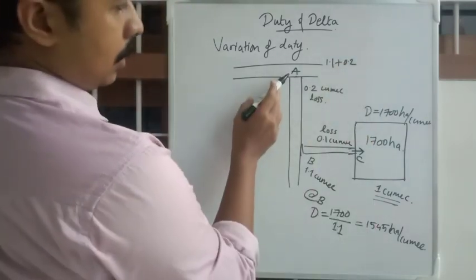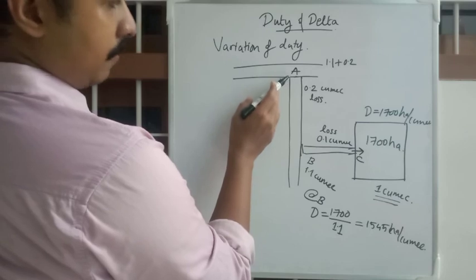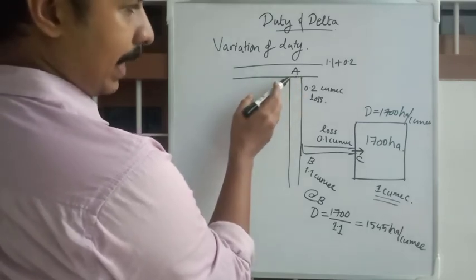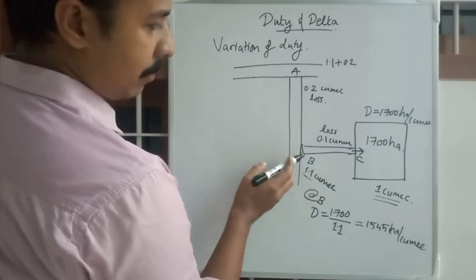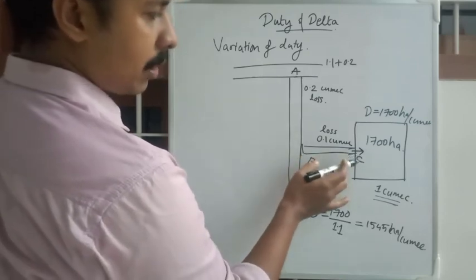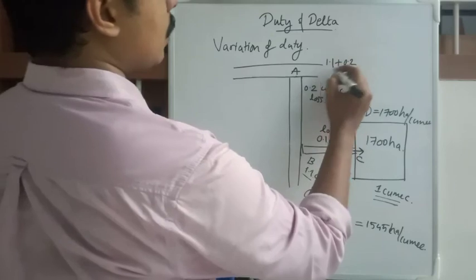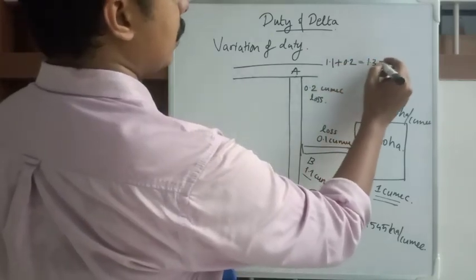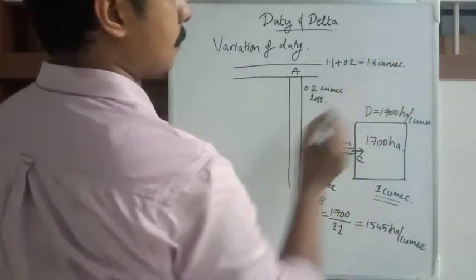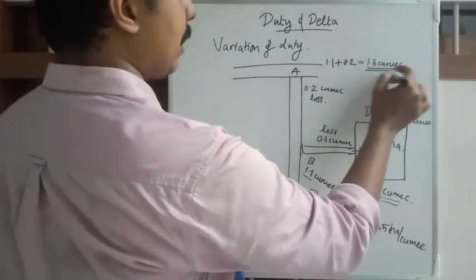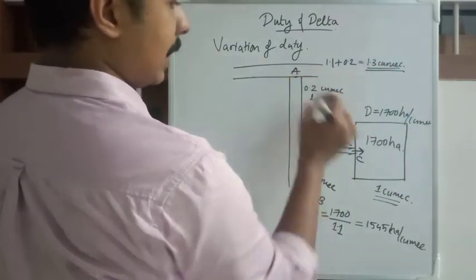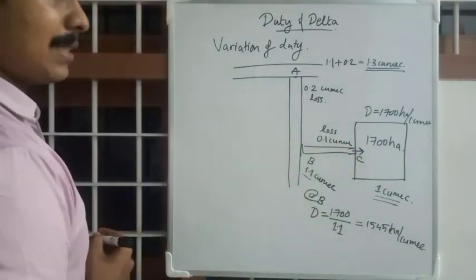Okay, so the job of main line point A will be to get 1.1 cubic of water at B, so that there is 1 cubic of water at C. Okay, so that will be 1.3 cubic. 1.3 cubic water will be required to be at A, so that there is 1 cubic of water at C.